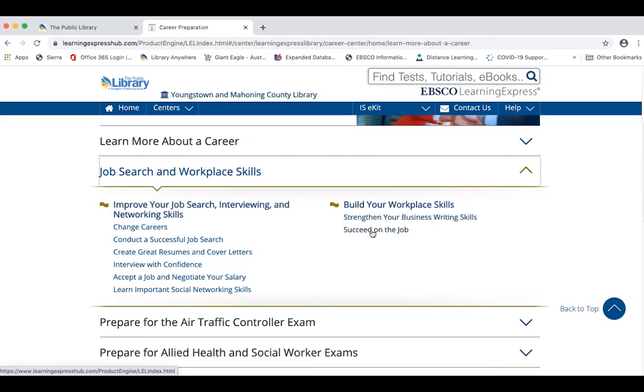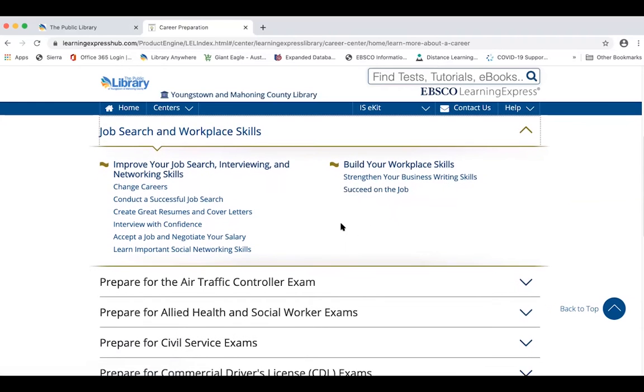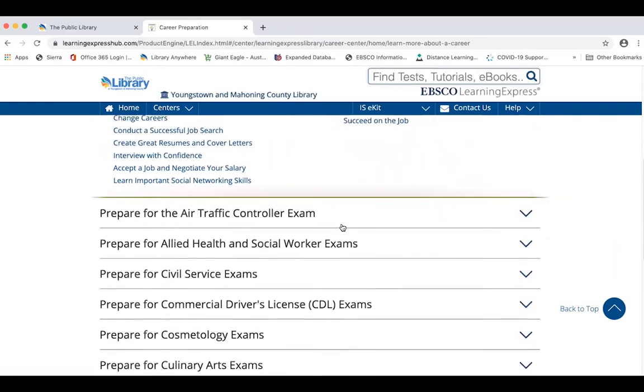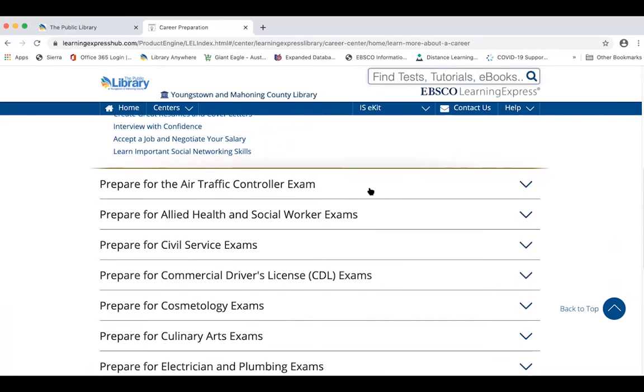Also, they have a whole course here for how to succeed on the job, which is great. So once you're hired, how you keep that job. The last part of the Career Preparation Center is a whole series of practice tests that you can take. There's a lot of jobs out there that require you to pass a test in order to be hired.